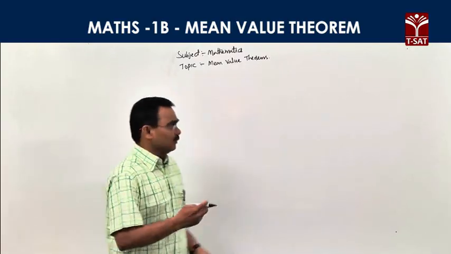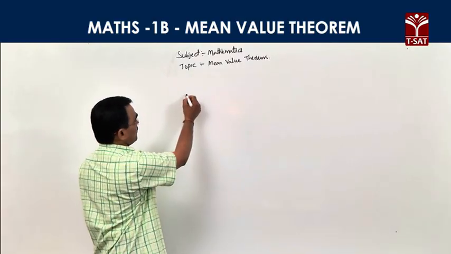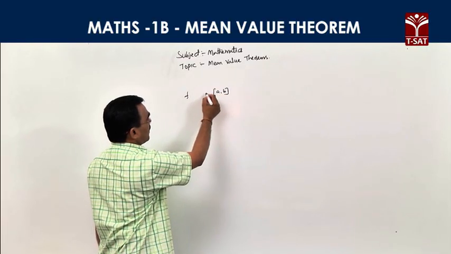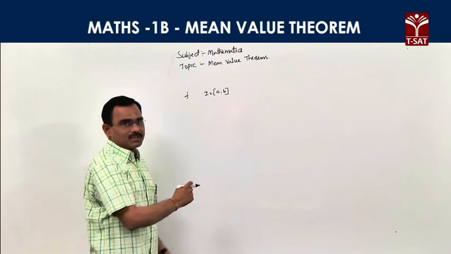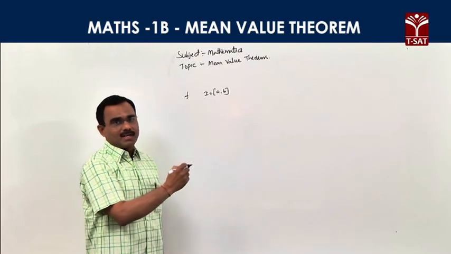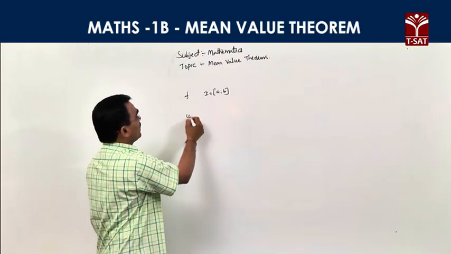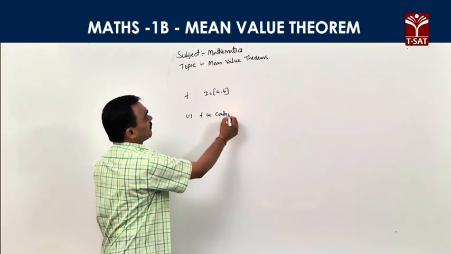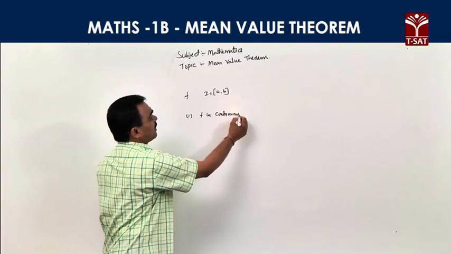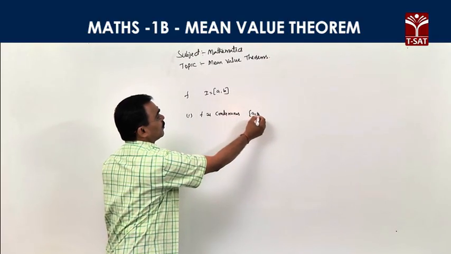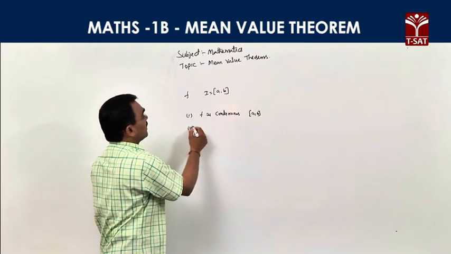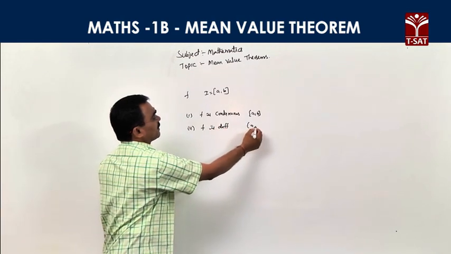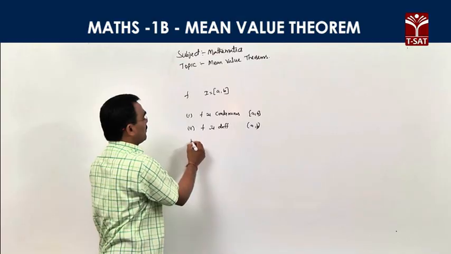First we discuss the statement of Rolle's theorem. Suppose f is any function defined on the closed interval [a, b], satisfying three conditions. First condition, f is a continuous function on the closed interval [a, b]. The second, f is a differentiable function on the open interval (a, b).